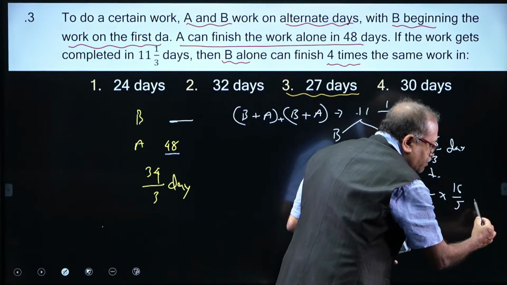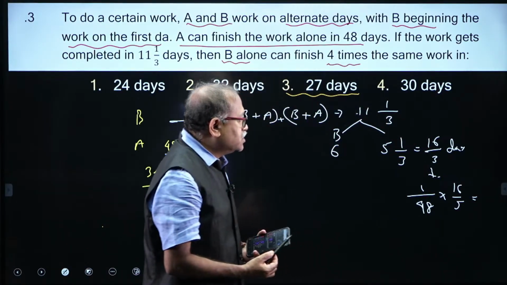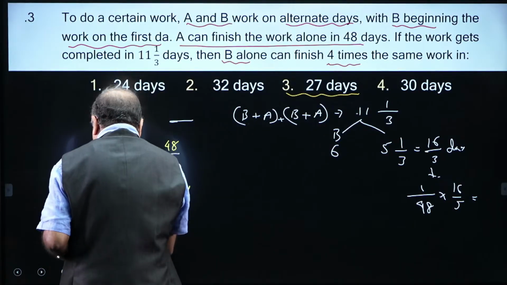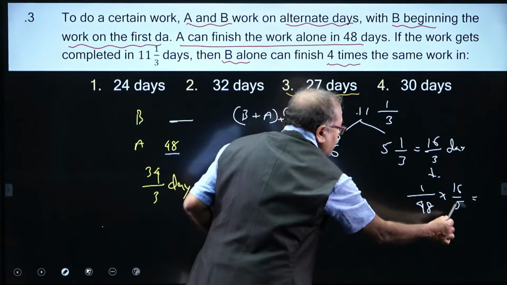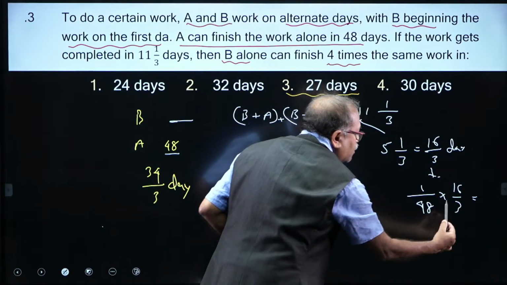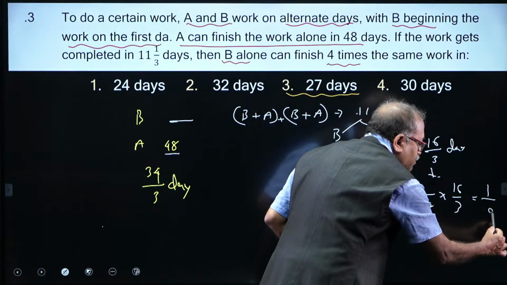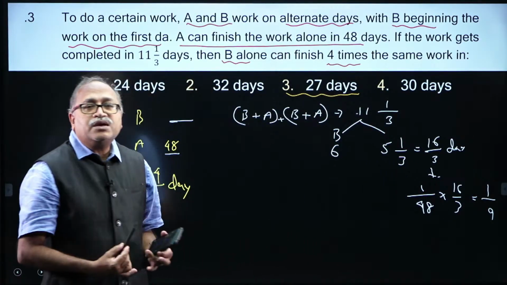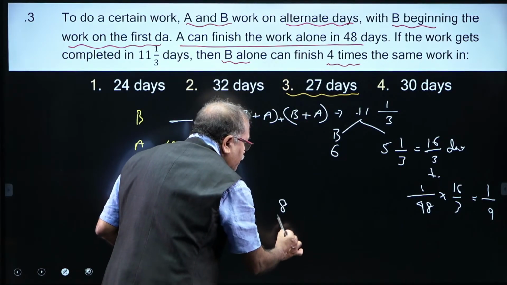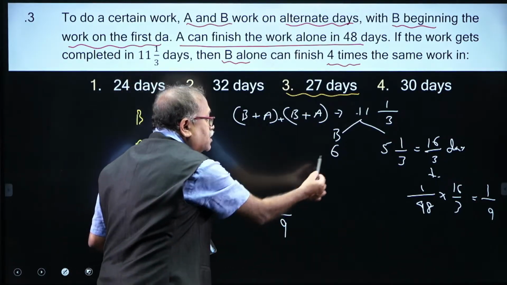That comes over here, 4 times 16 is 48, so 1/9 of the work. Am I right over here? 16/3 times 1/48 is 1/9. Okay. This is 16/3. Okay, that is right. So, 1/9 of the work is completed by A. The remaining work, that is 8/9 of the work, is completed by B in 6 days.